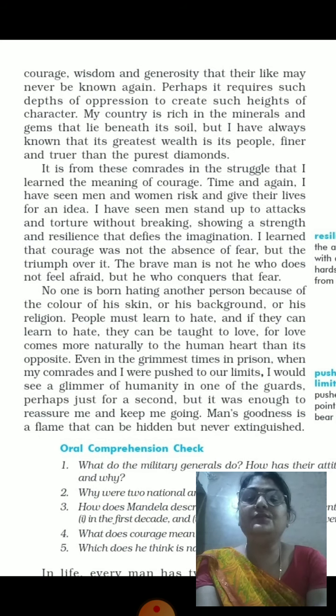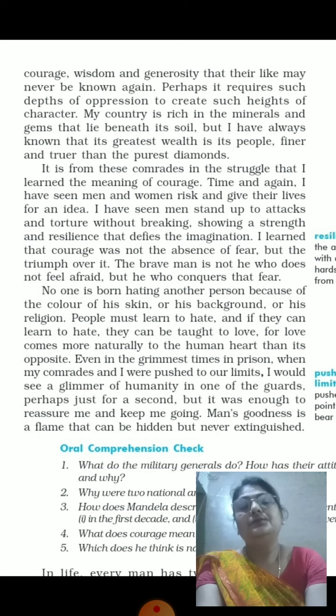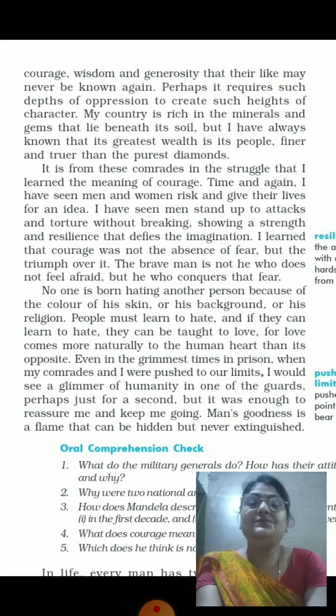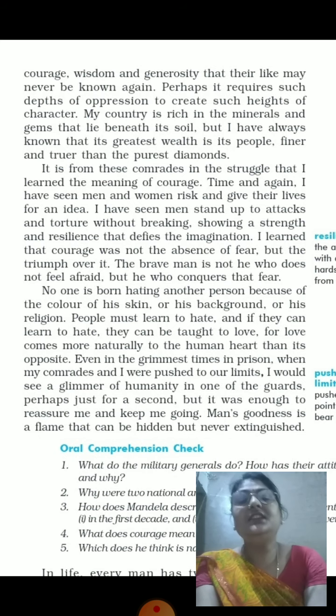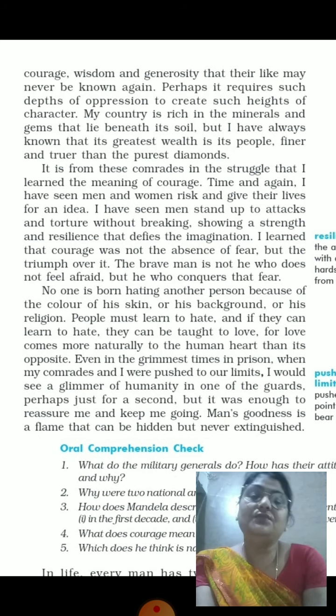It was enough to reassure me and keep me going. Man's goodness is a flame that can be hidden but never extinguished. From this guard, he came to know that goodness is a flame that is never exhausted. Actually, it can be hidden, but never extinguished.